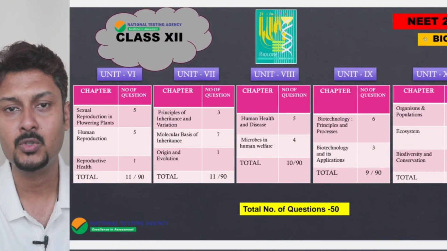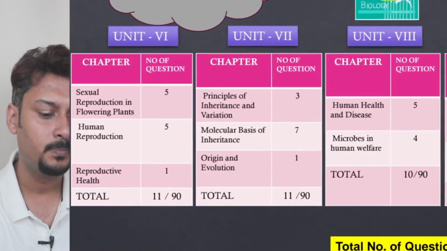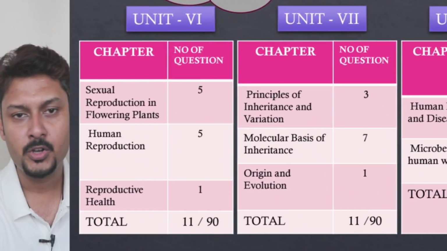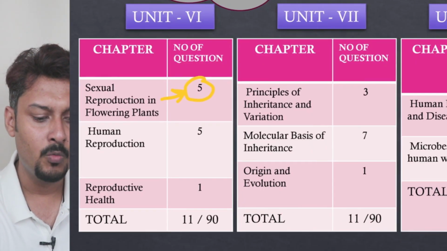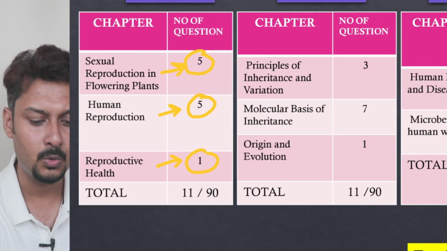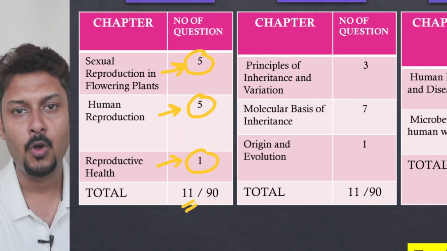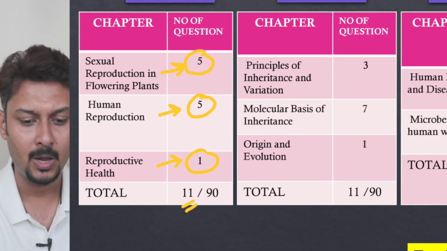Out of 90 questions, 50 questions came from the class 12 part. So let's check that one. Sexual reproduction of flowering plants, 5 questions came this time. Human reproduction, 5 questions came this time. Reproductive health, 1 question came this time. So total 11 questions from these 3 chapters of the reproduction unit of class 12.